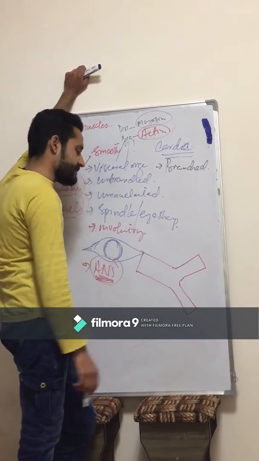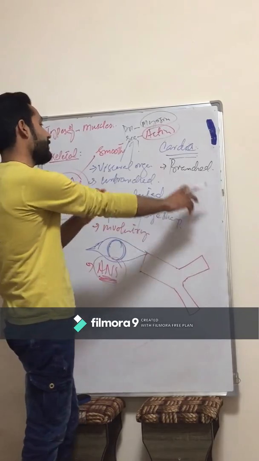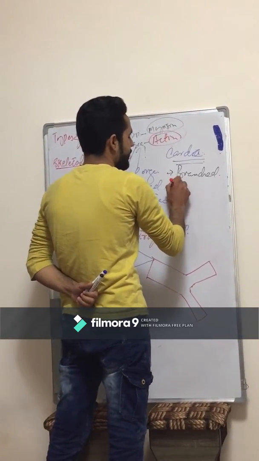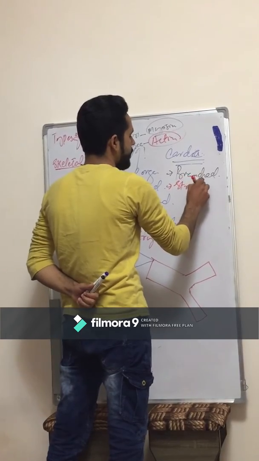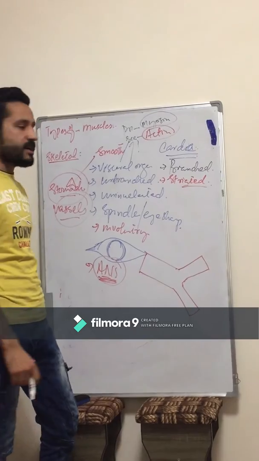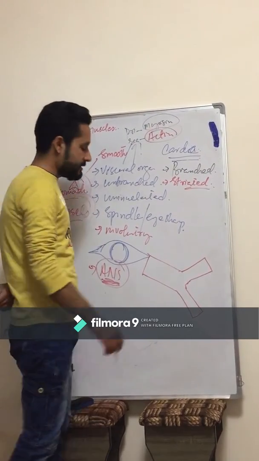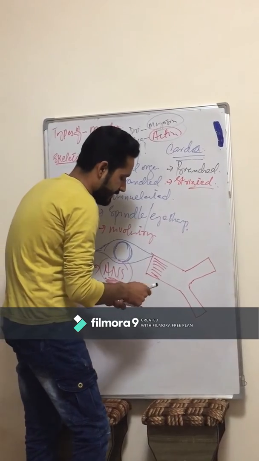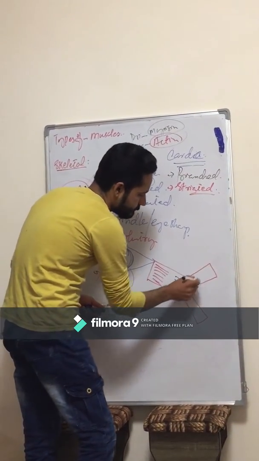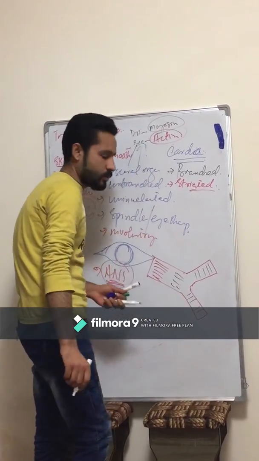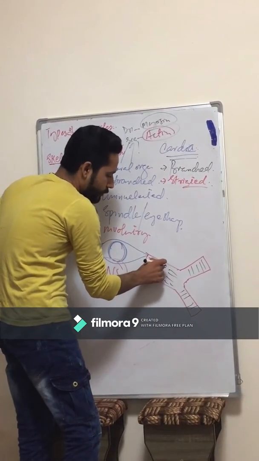This is a cardiac muscle, and another similarity between the cardiac muscle and skeletal muscle is that it also has striation. So we can say these are also striated muscles, like the skeletal muscles. Striations are found in this manner.